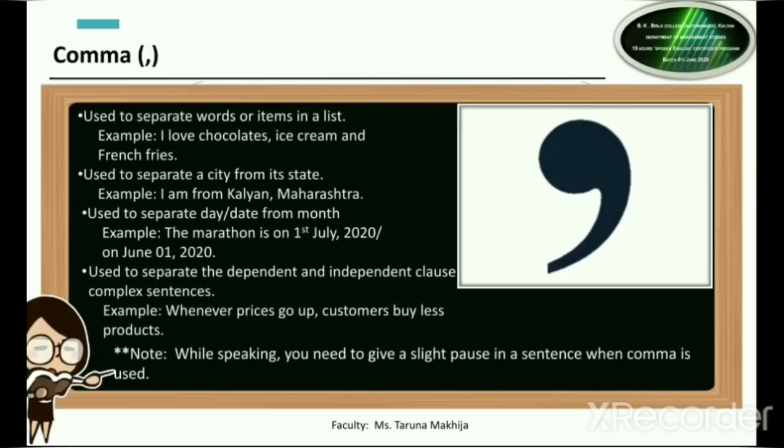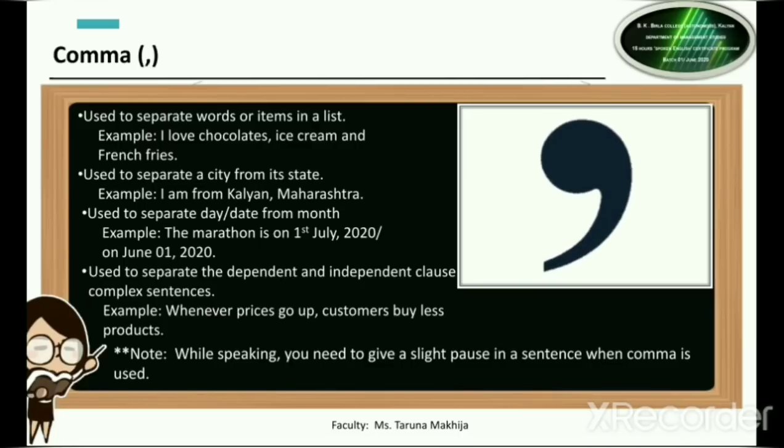After that, let us see what is the use of comma. Now a comma is used to separate words or items in a list. So if I am having many items in the list, the list may consist of people, it may be things, or whatever it may be.